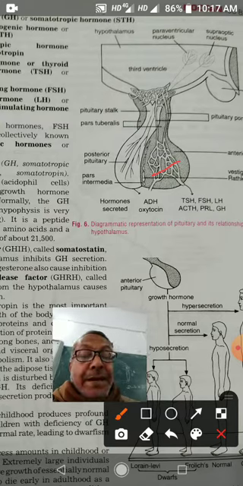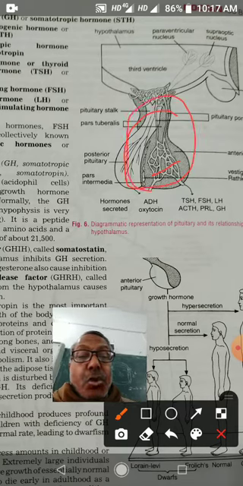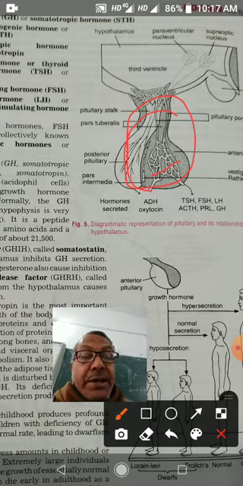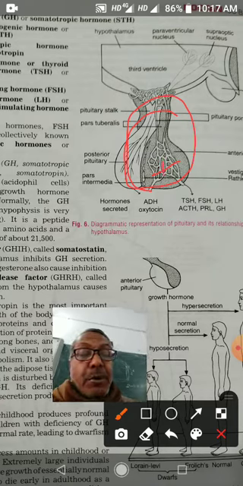Other endocrine glands like thyroid, parathyroid, adrenal, their secretion is controlled by the pituitary gland. This pituitary gland will control the secretion of other endocrine glands. Due to this reason, the pituitary gland is called the master gland of the body.